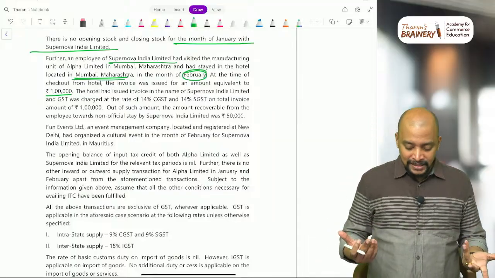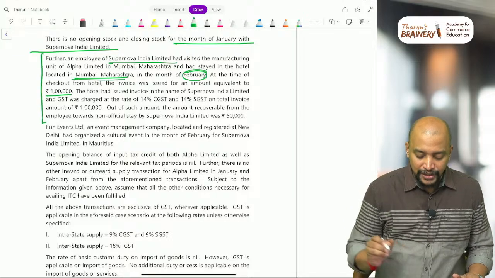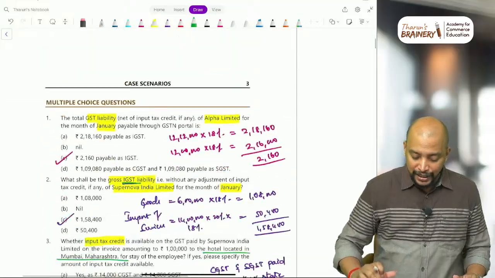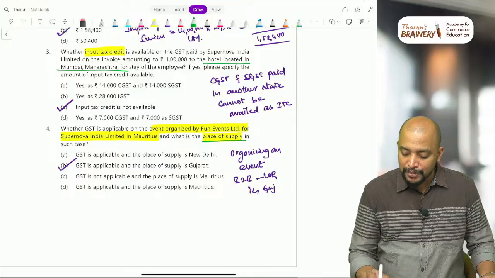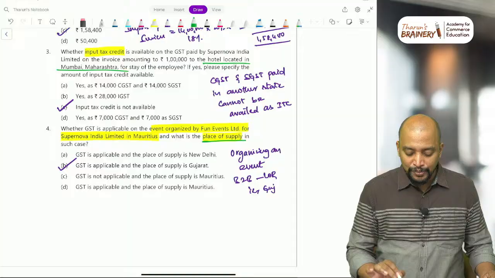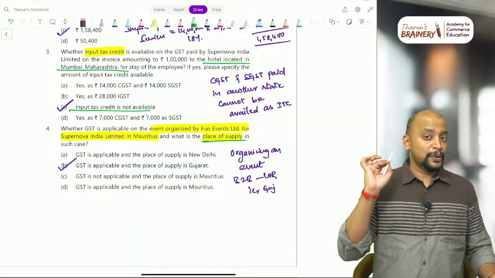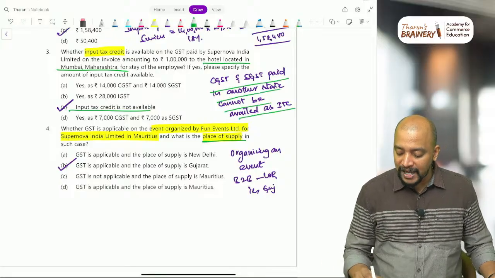We don't have to read the other information, and moreover this is not related to January, it is related to February only. But related to this, one MCQ is there, that is: whether input tax credit is available on GST paid by Supernova India Limited on the invoice amounting to 1 lakh to the hotel located in Mumbai, Maharashtra. ITC not available. Input tax credit not available. Why not available? Because CGST and SGST paid in another state cannot be availed as ITC.